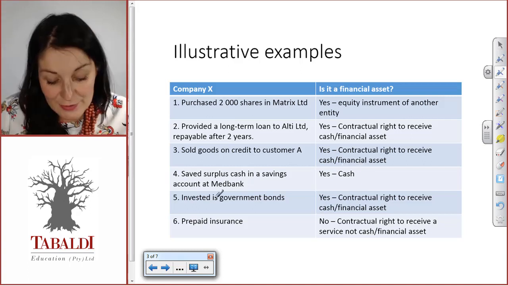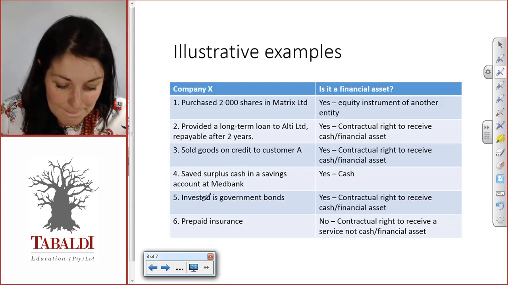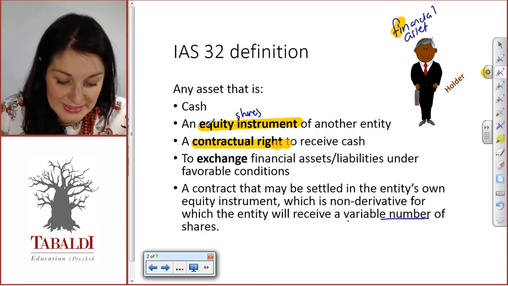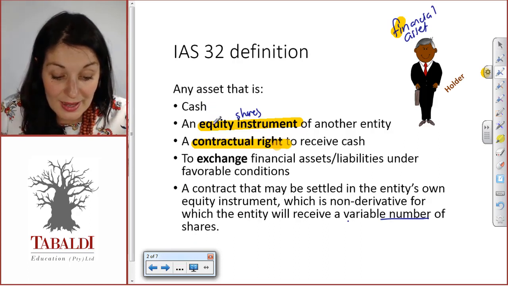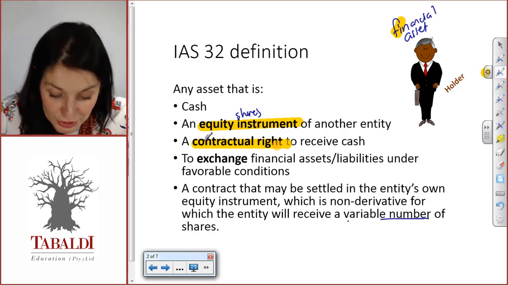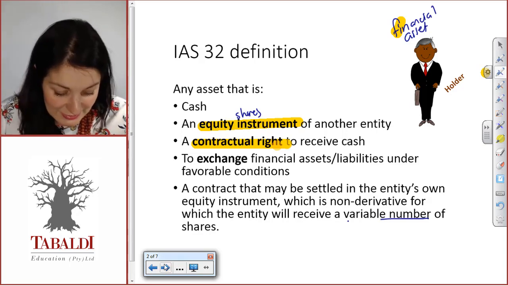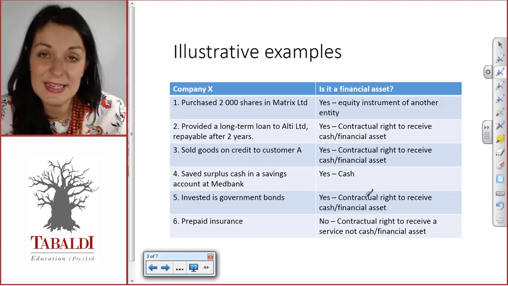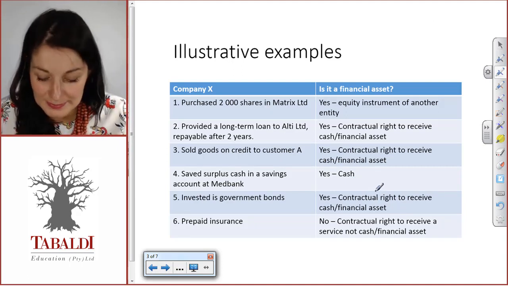They've invested in government bonds. Oh, this one is tricky. So where would it fit in? Is it cash? Is it an equity instrument of another entity? No. It is a contractual right to receive cash. The cash that you will receive is the interest and also the principal amount.